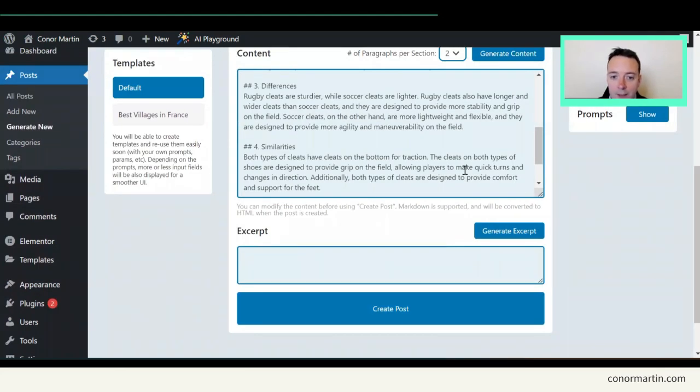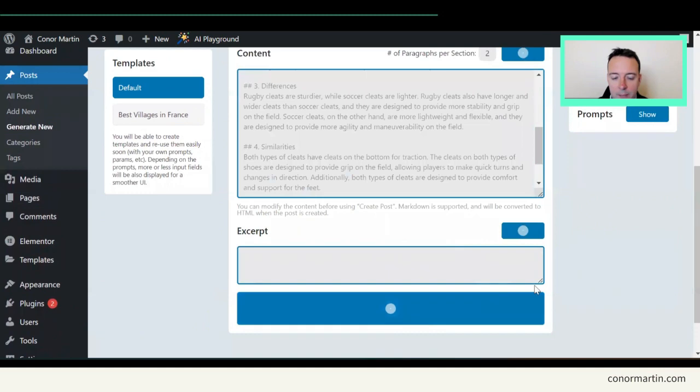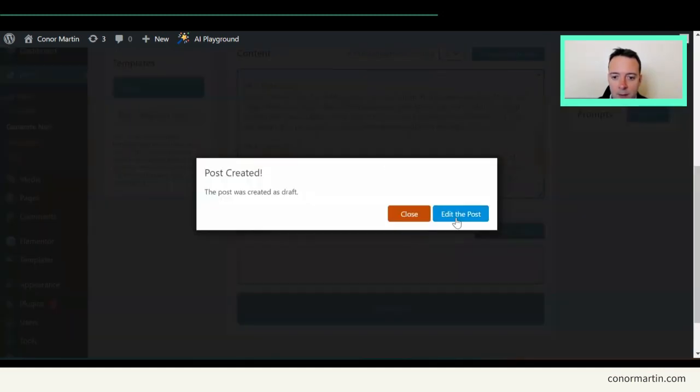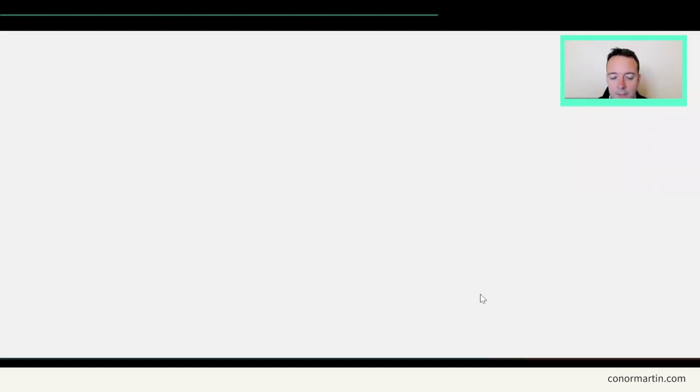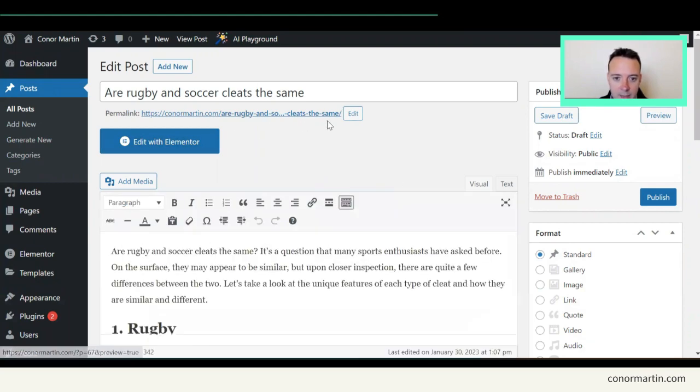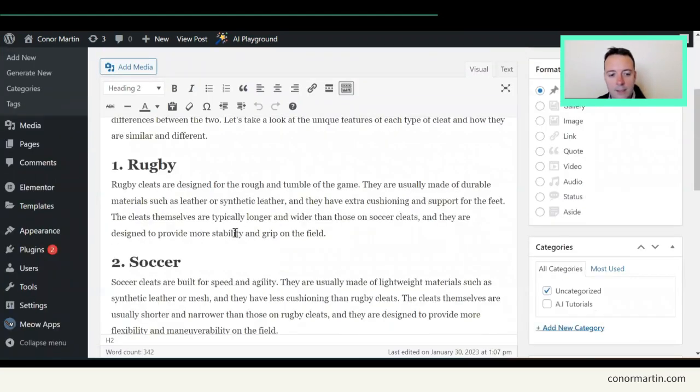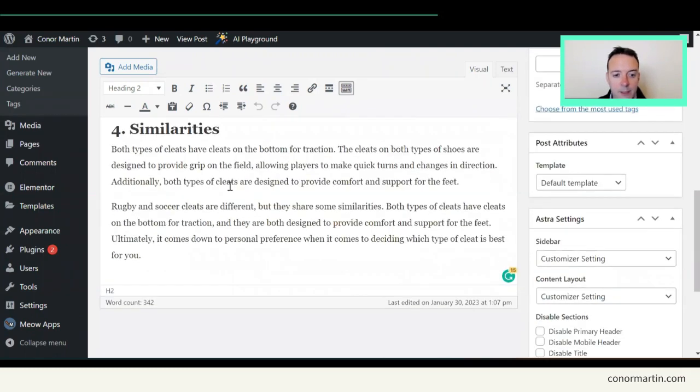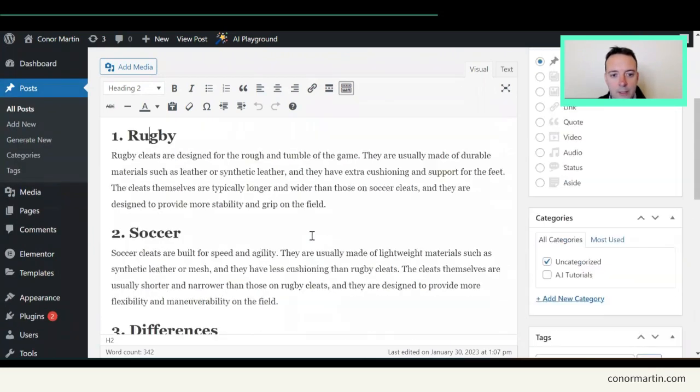So we have delivered the content now, and let's create the post. All you need to do is edit the post here, and we can do our own edits, and again add our image if that's what we want to do. Change the permalink again to just the main keywords. As you can see now, we have our H2s in place, and we have a similar enough article, but a little bit more ready to publish, I would say.